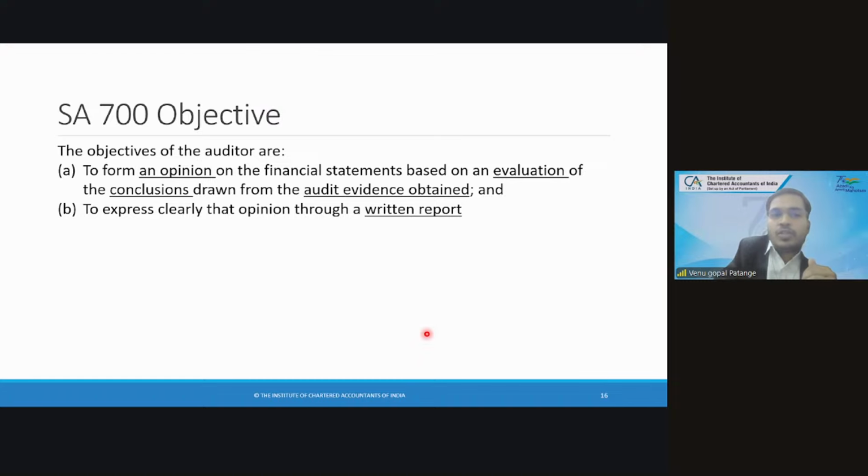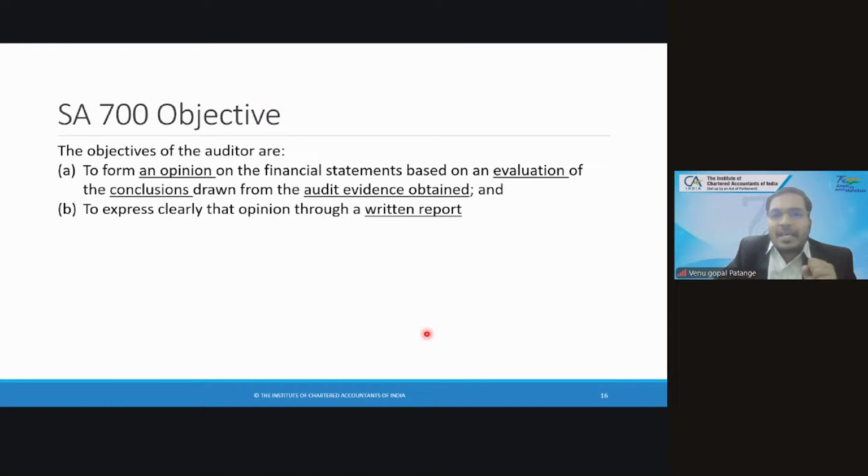After drawing conclusion, he should evaluate his conclusion, whether this conclusion he has drawn can be leading to key audit matter? Can it be leading to emphasis of matter? Can it be leading to modified opinion? So that evaluation has to be done. Finally, that evaluation, he should give it as an opinion. So just by saying opinion is fine, or you should give it in written format. The second objective clearly mentioned, you should give it as a written report.